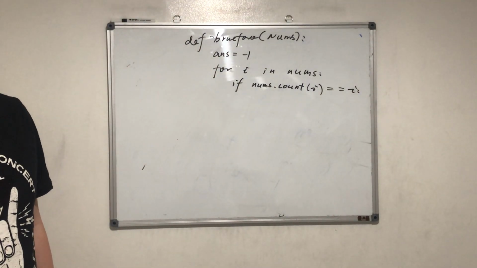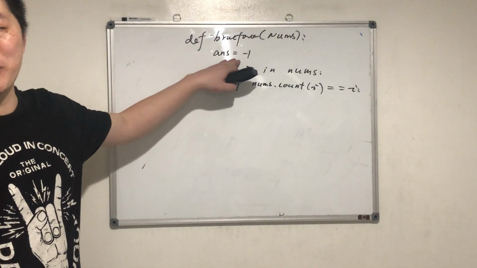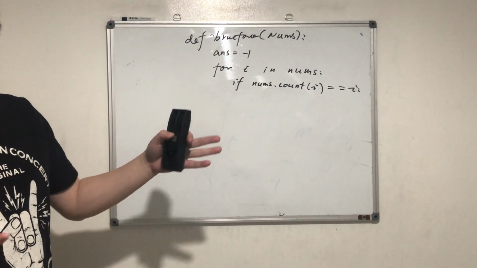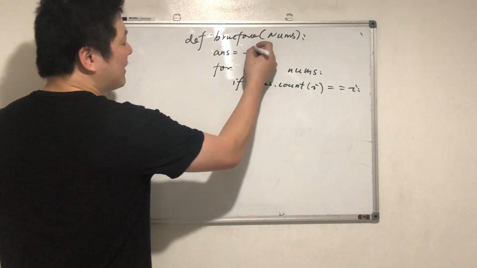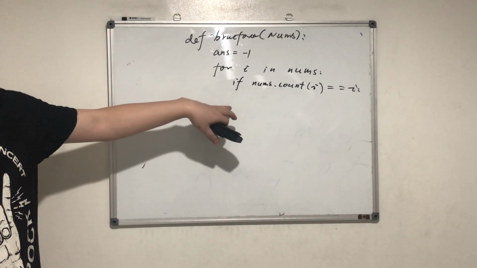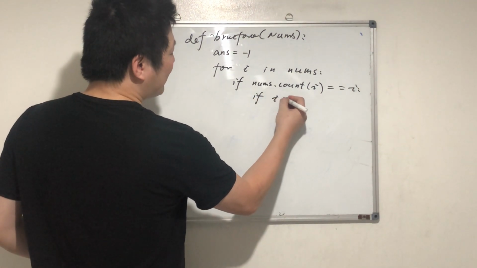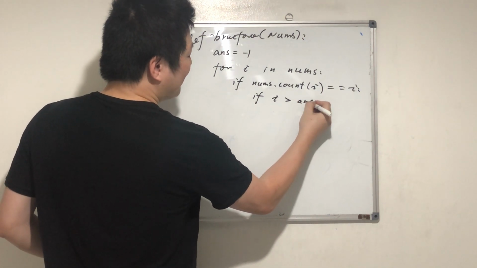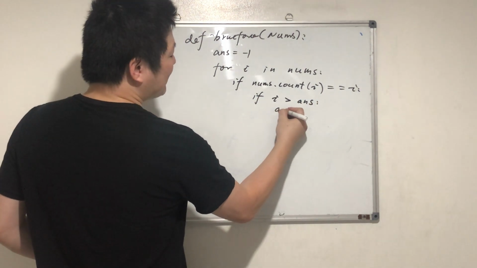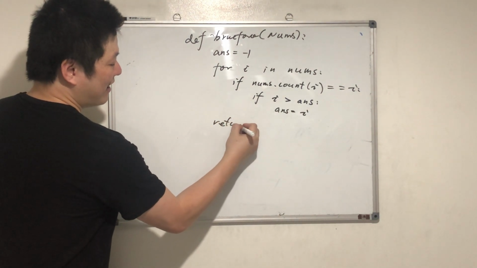So what should we do with the I? Put it in the answer. But answer is a value, we don't have a list now. You could put it in a list and then return the maximum answer, right? But we can do this. Look, if I is bigger than answer, then answer equals I, right? And I can just return answer. Does it make sense?